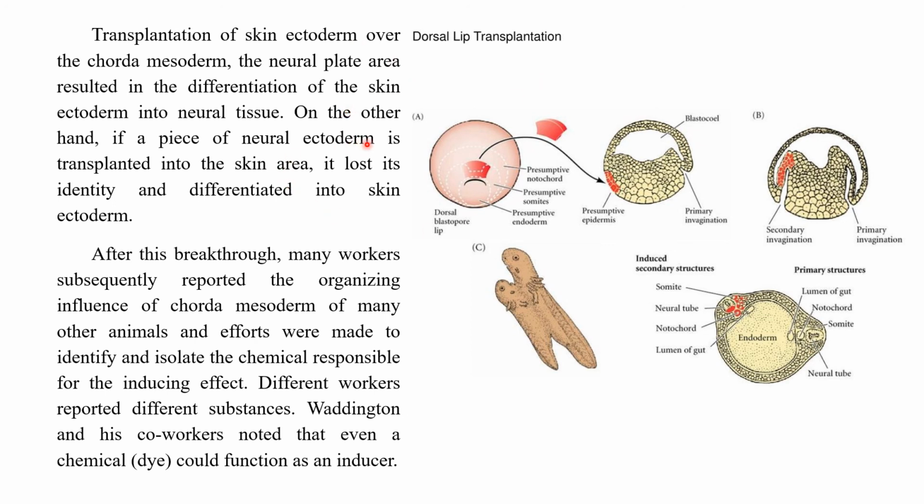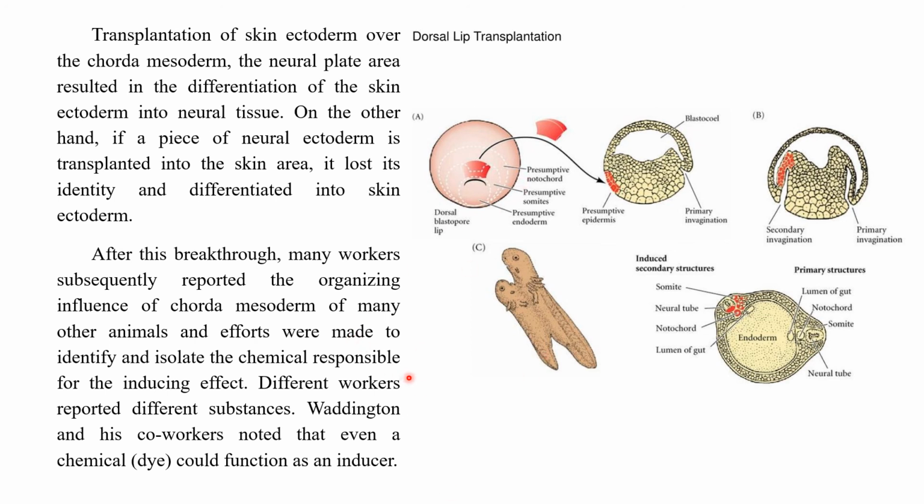If you implant a neural ectoderm into the skin area, the neural ectoderm lost its identity and differentiated into skin ectoderm. Like that, if you transplant a particular part of the neuroectoderm to the skin area, then skin becomes neurons, and if you transfer skin to the neuroectodermal area, neurons become skin. So these are the results of the transplantation experiments.